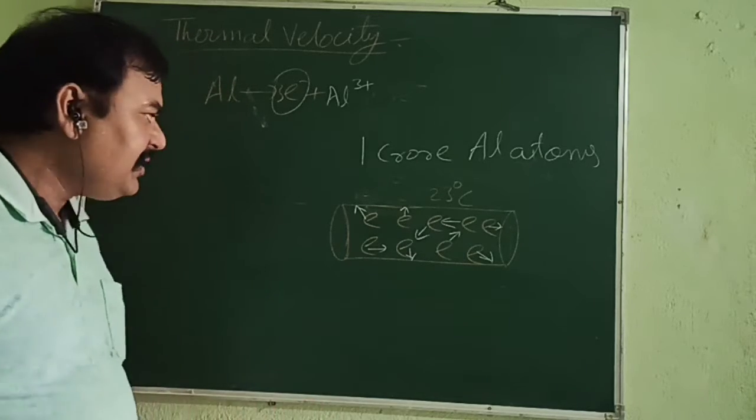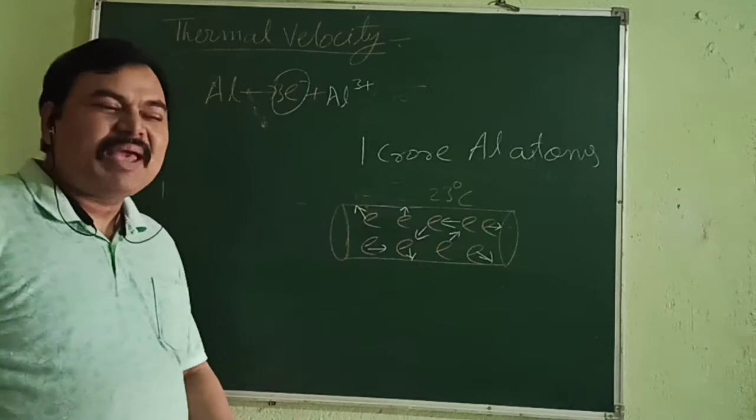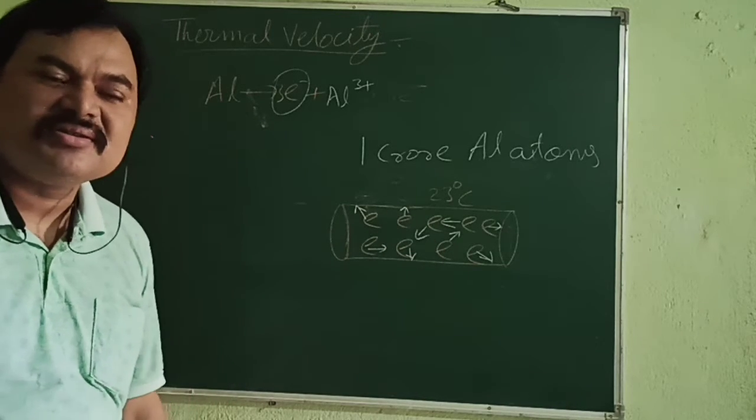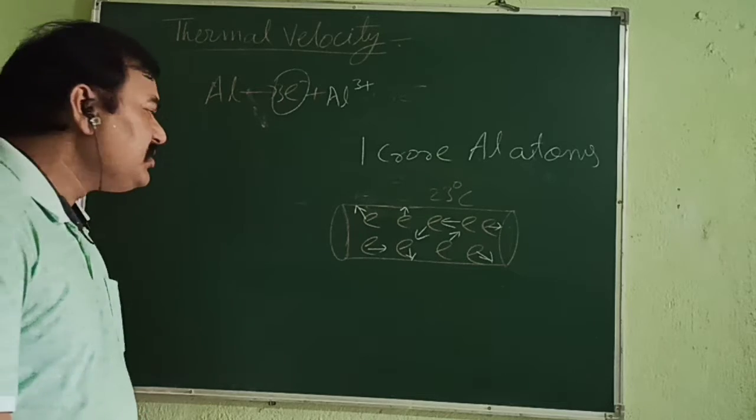Yes, my children. They are moving in such a way that they balance each other's motion. As they balance each other's motion, what do we get?